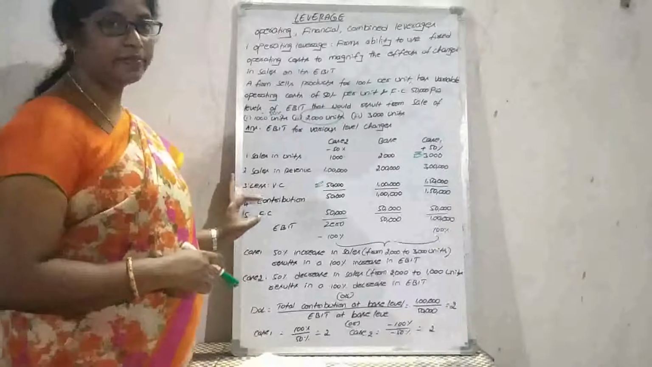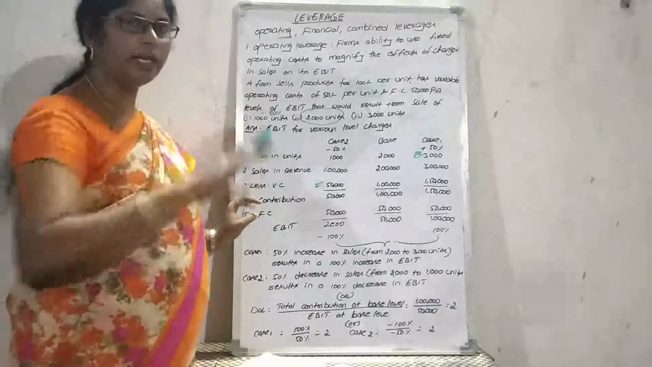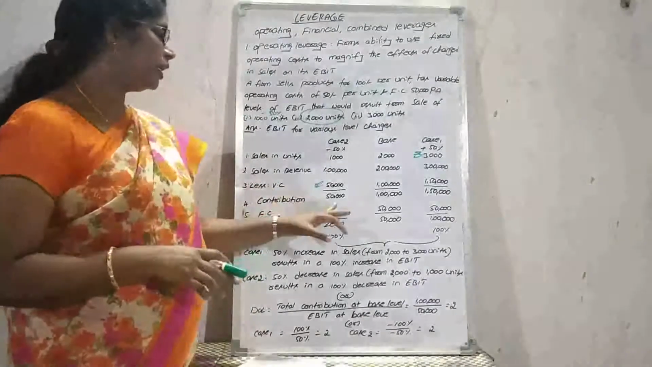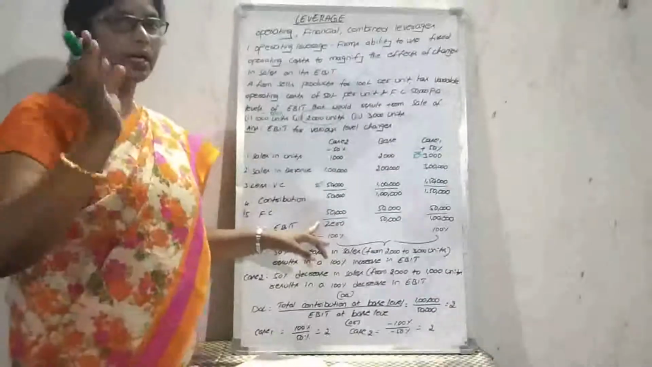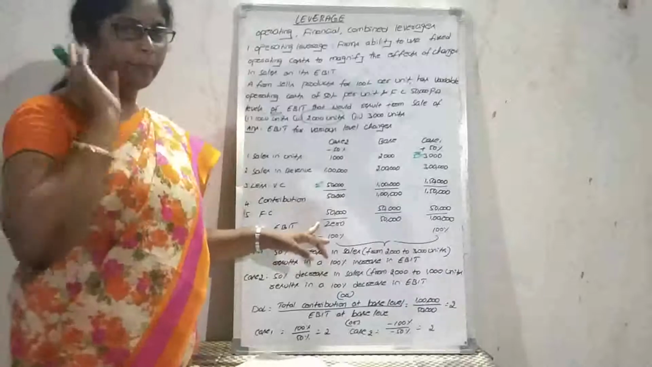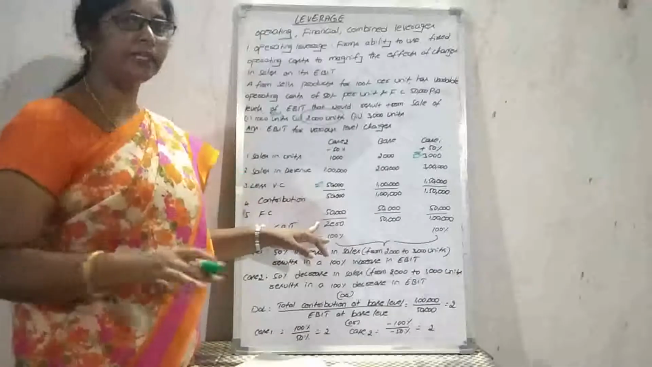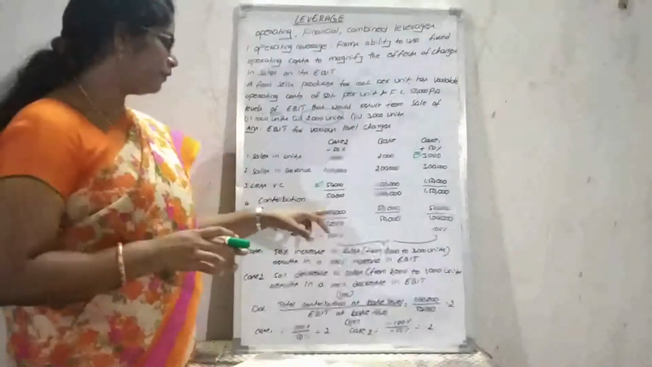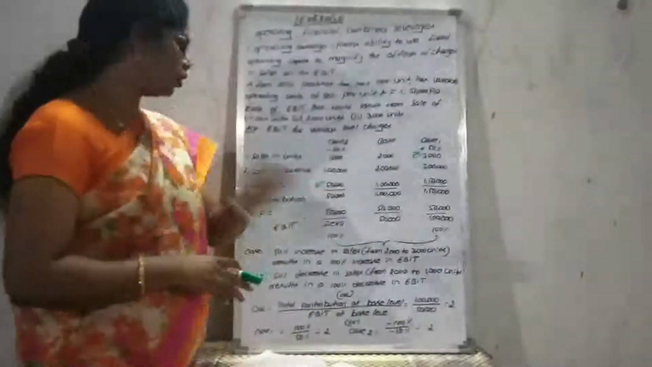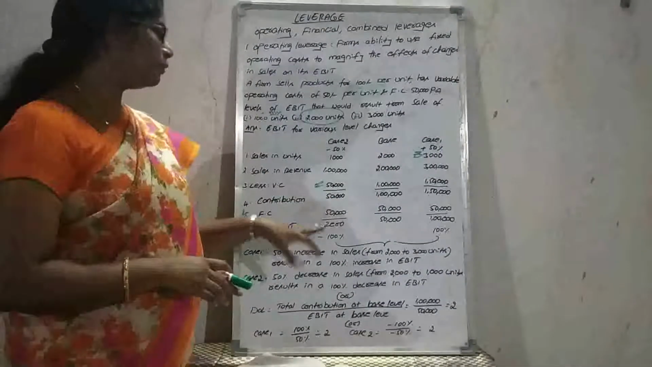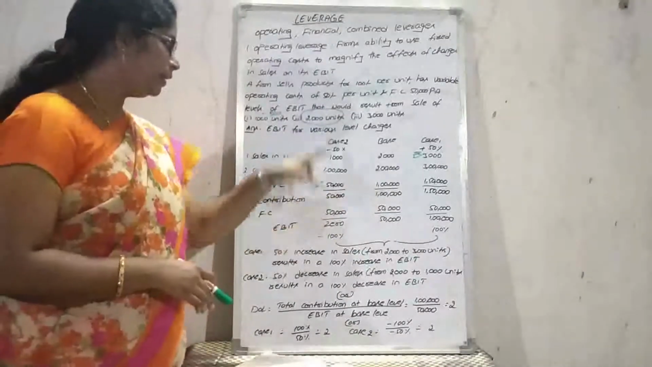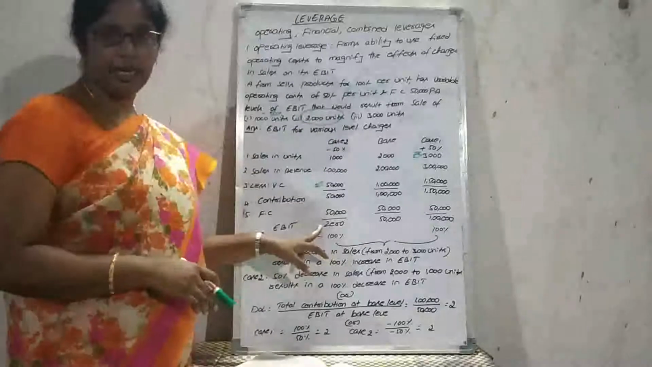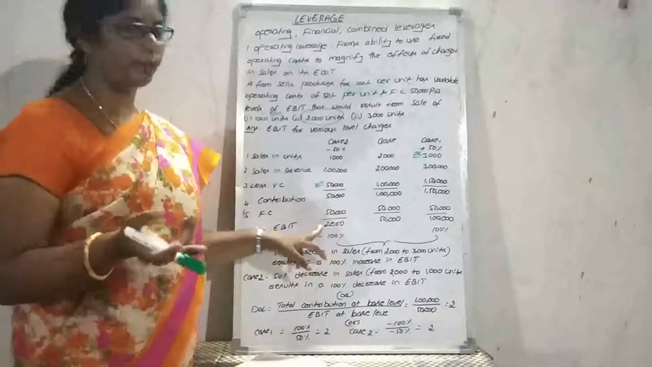Here the fixed cost will be constant in all the cases, so it should not change. When the units increase or decrease, whatever it may be, it will be constant. It should not affect the cost. So 50,000, 50,000, 50,000, constant. So EBIT at the base level is 50,000, and in case 2, earnings before interest and tax is 0.